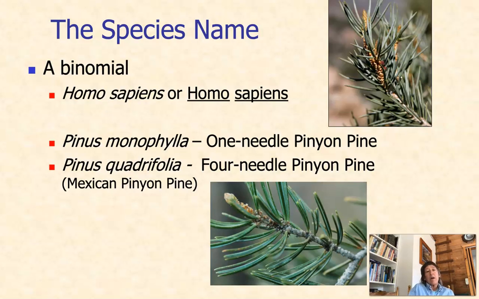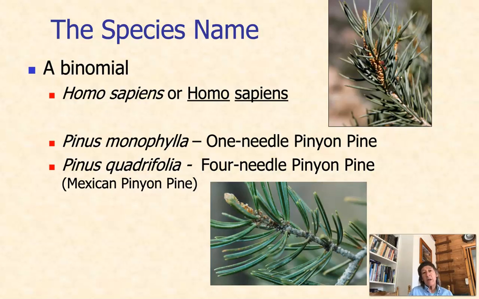Let's look at a botanical example. Let's look at pine trees. All pine trees have the first word of the species name being Pinus. Pinus is a noun that means pine. And Pinus is actually the genus name for all pine trees.